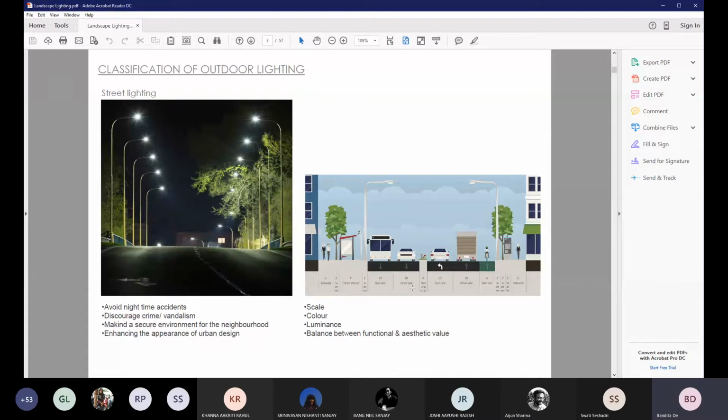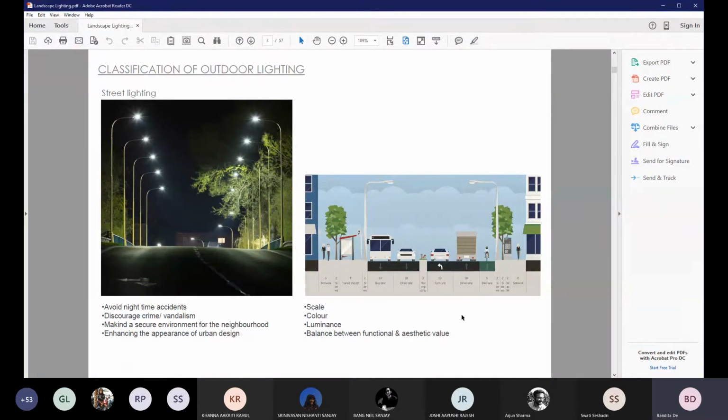If you look at the diagram on the right hand side, you will see a section of a streetscape, and it demonstrates how, while we are deciding what type of fixture and what height of fixture for the light that we need to design our streets with, we need to take into consideration the scale of our streets, how wide our street is, how tall the existing features along our streetscape are.